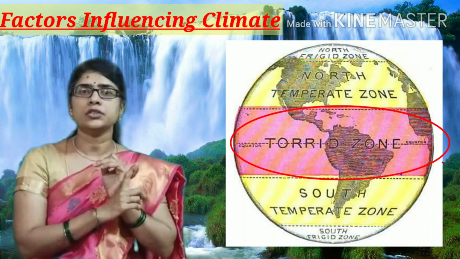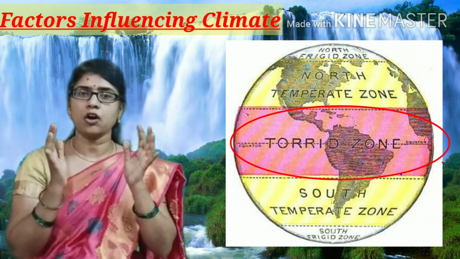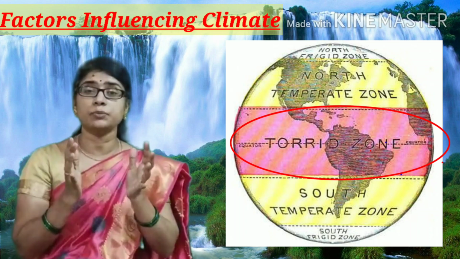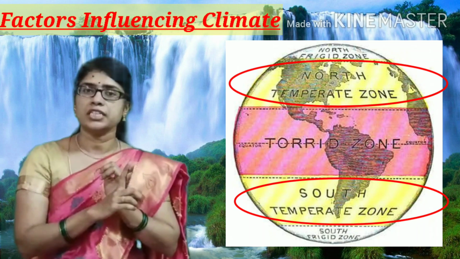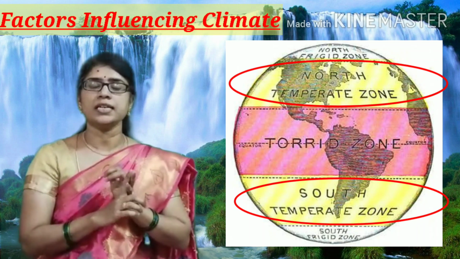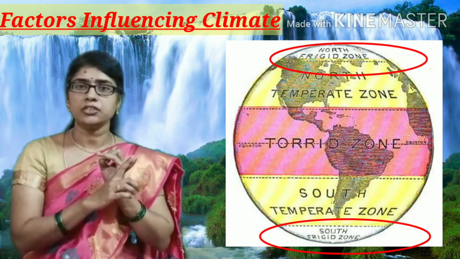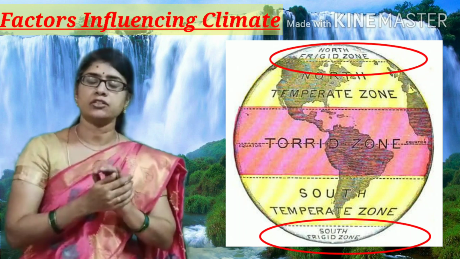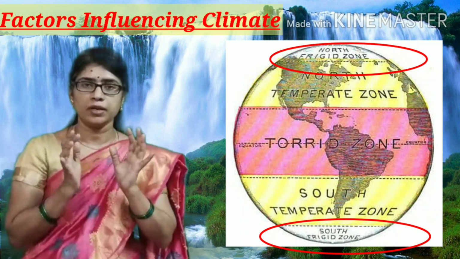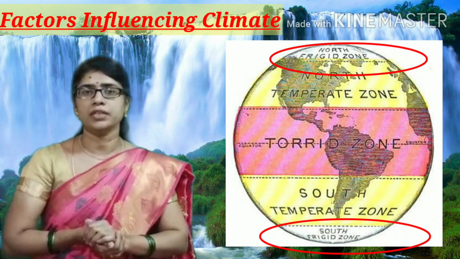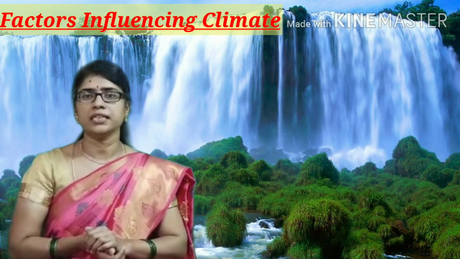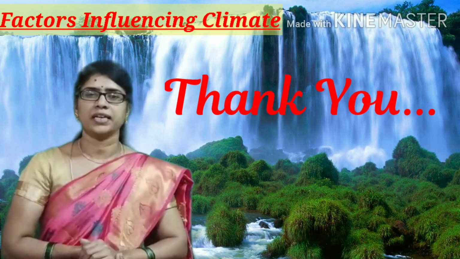Okay, torrid zone receives direct rays and it is the hottest part of the earth. Temperate zone receives slanting rays of the sun and it experiences mild climate, whereas frigid zone receives more slanting rays of the sun and the polar region is the coldest part of the earth, children. Now it is clear, children? Okay, thank you.